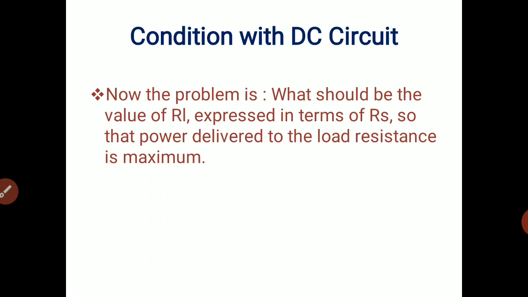So our target is to find the value of RL, that is load resistance, which will be expressed in terms of source resistance, that is Rs, which is connected in series with the source. So we have to find the value of RL in this case.